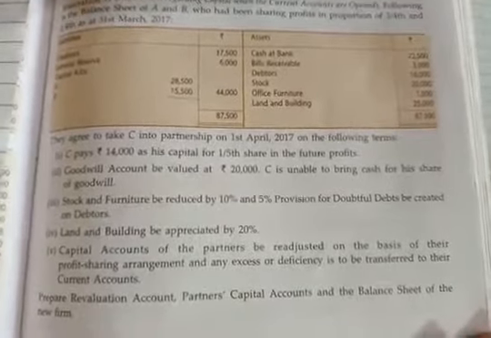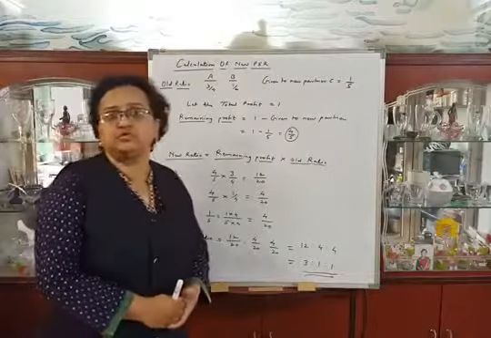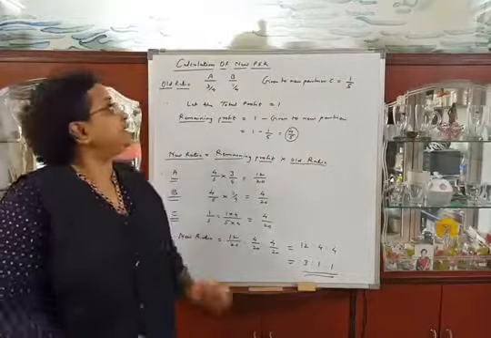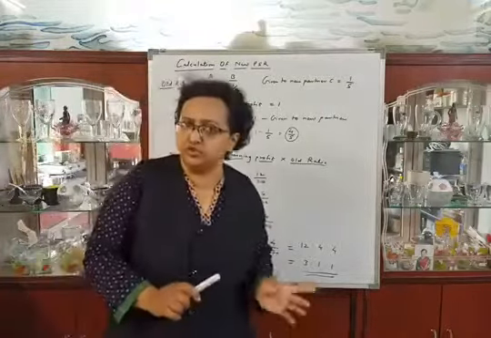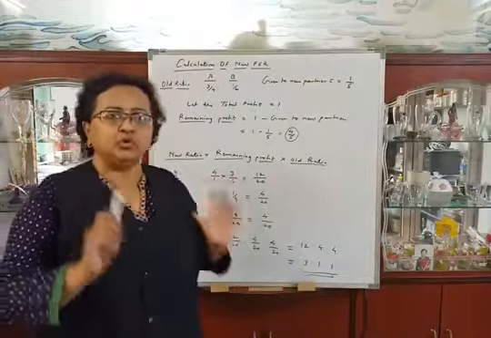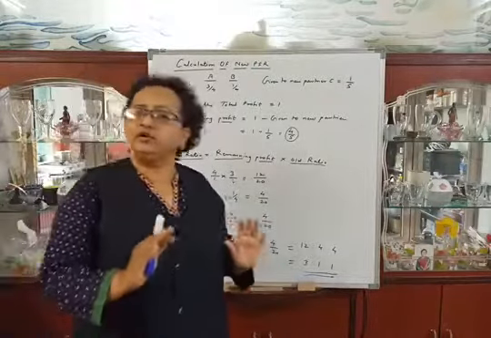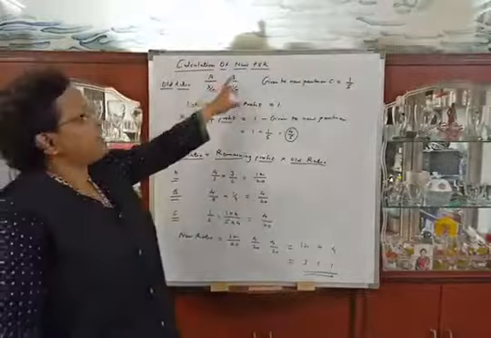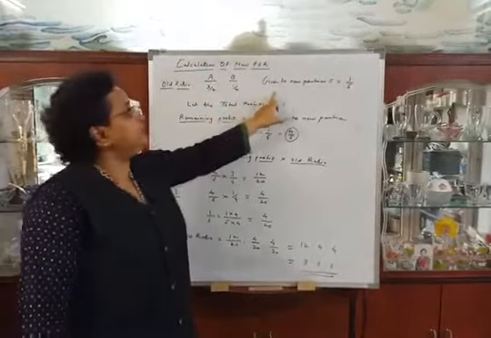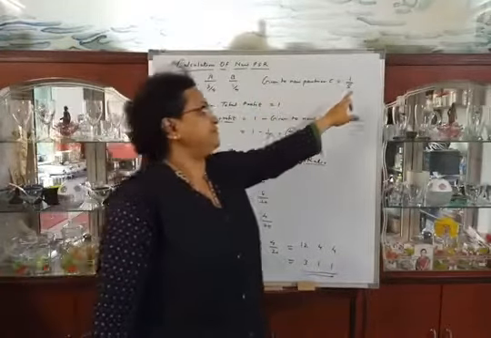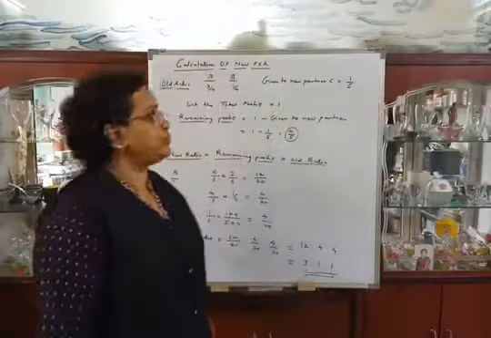Okay. So now we will start to solve the problem. First we will calculate new profit sharing ratio, because old profit sharing ratio is given in the problem and they have told us to adjust the capitals in new profit sharing ratio. A and B are partners. Their old ratio is 3/4, 1/4, and given to new partner C 1/5, because they told us that C is admitted for 1/5 share in future profits.